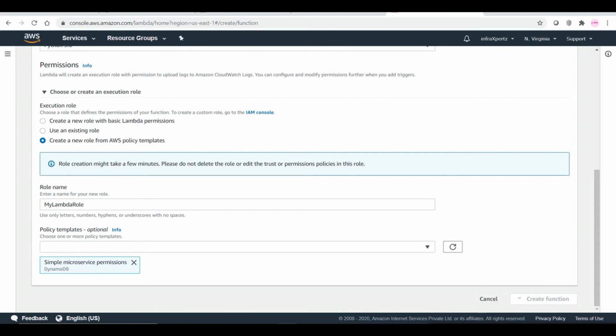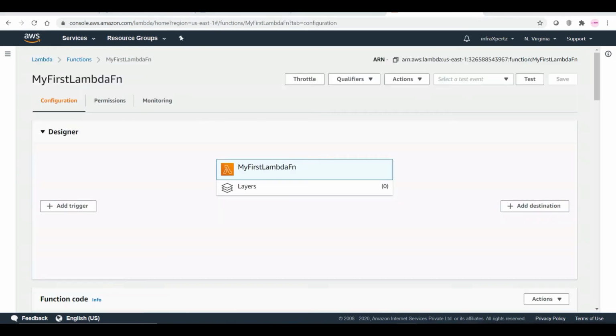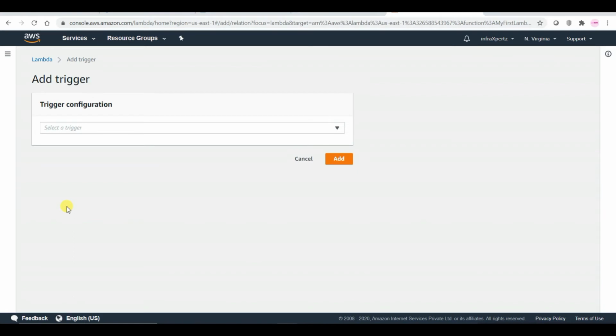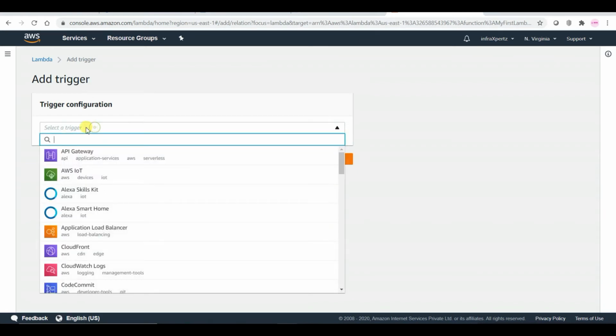This might take a while for the function to be created. So here we got our designer, where we have all the different triggers. What is going to trigger our Lambda function? You can see how many triggers there are: API Gateway, AWS IoT, Alexa skills.